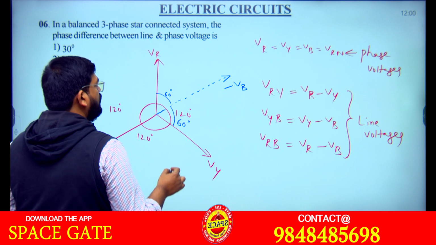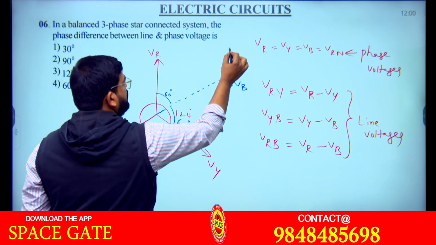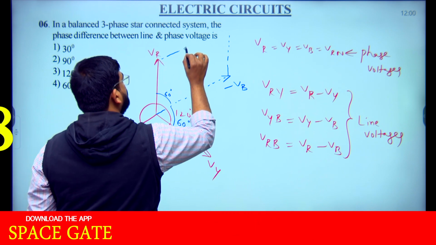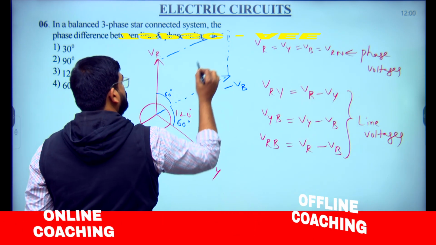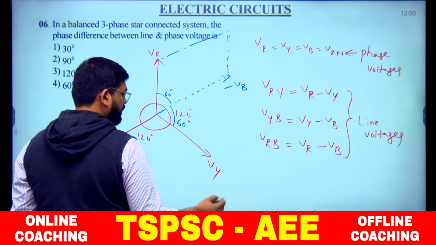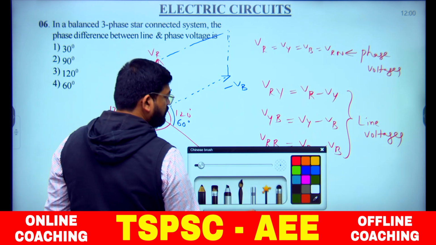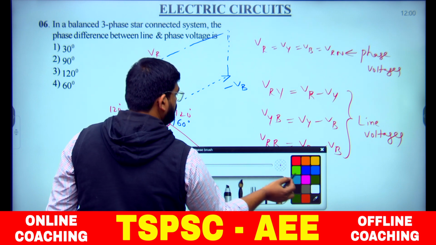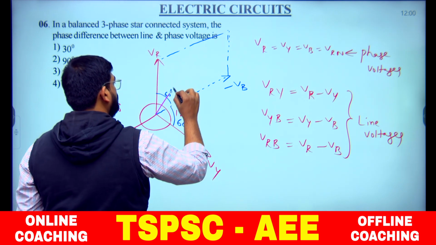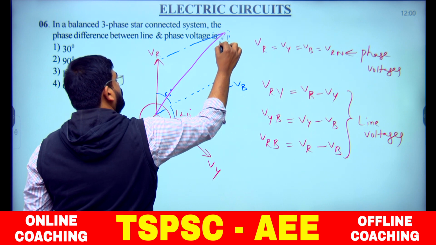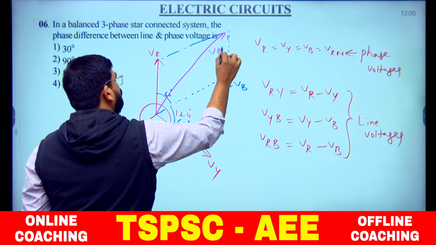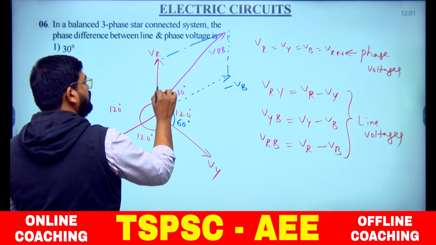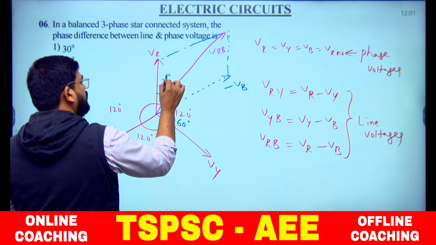Now VRB means the phasor sum of these two. I am going with the parallelogram method. When I add these two, this one will be our VRB. VRB divides that 60 degrees into 30 and 30.